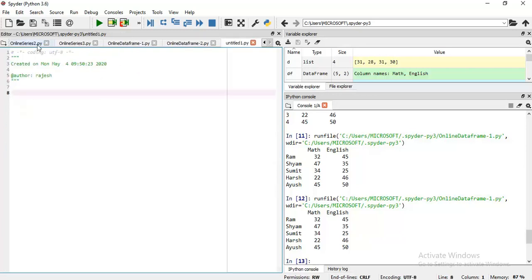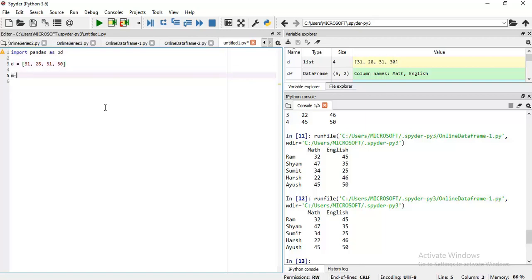Control N, and let me remove this. First, import pandas as pd. Then I have a list d equal to 31, 28, 31, 30. This is the first list I have created.